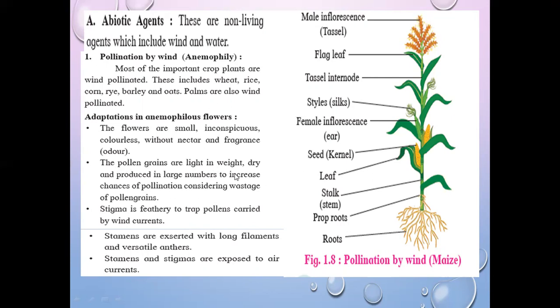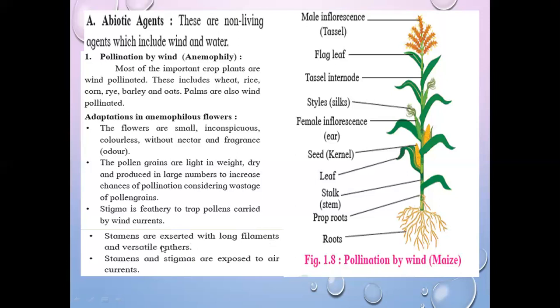That's why already the number is more, a large number is there, and that's why pollination is considerable. Then there is a consideration of some wastage of pollen grains. Then stigma is feathery to trap pollens carried by wind currents. So their stigma is feathery, so that when the pollen grain will deposit at the stigma, then it is trapped over there. Stamens are exserted with long filaments and versatile anther.